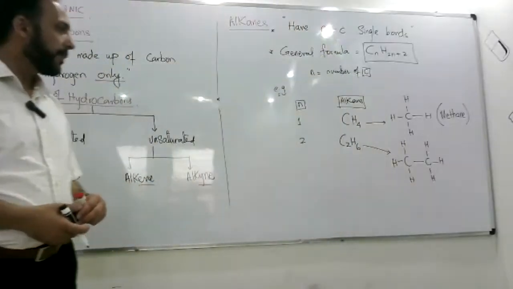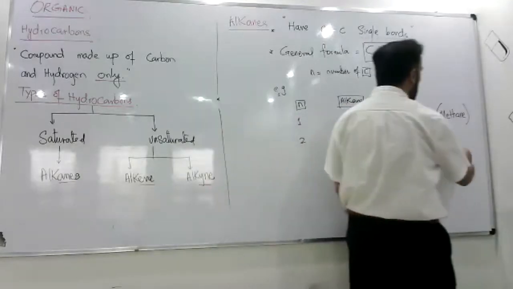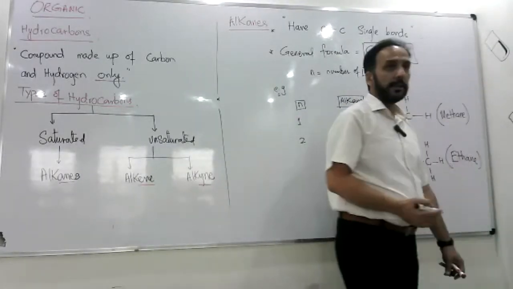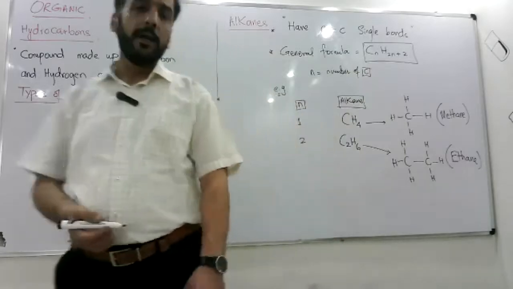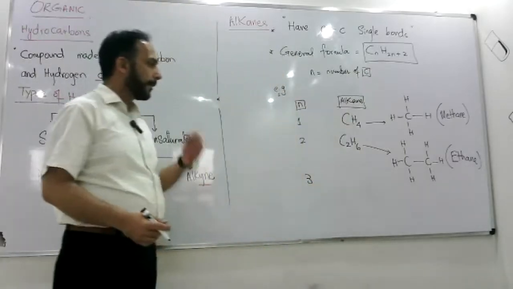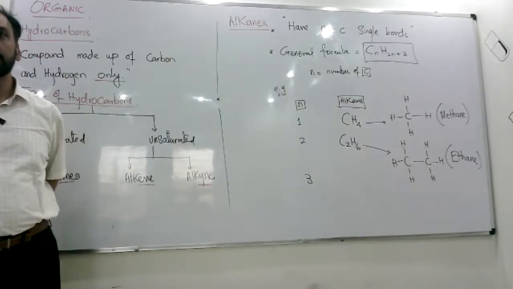अब alkene में will change it. अब third example एक और add कर लें. The C2H6 is ethane. So we'll write at least one more example here. Could you guys tell me the formula of the next?